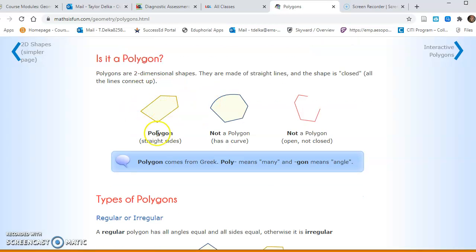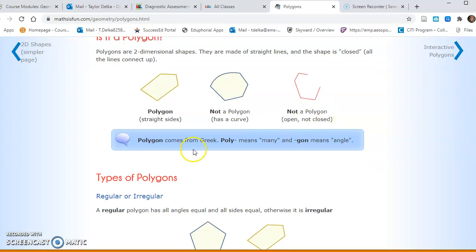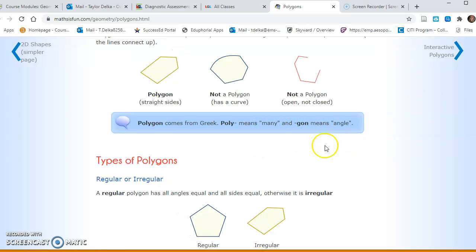So here we have a polygon with straight sides. This one has a curve, so this is not a polygon. They have to be straight lines. And this one's not closed, so this is not a polygon. Then let's talk about polygon from the Greek. Many of our words in English derive from Greek, or they come from Latin bases. Poly in Greek means many, and gon means angles. So a polygon means many angles.